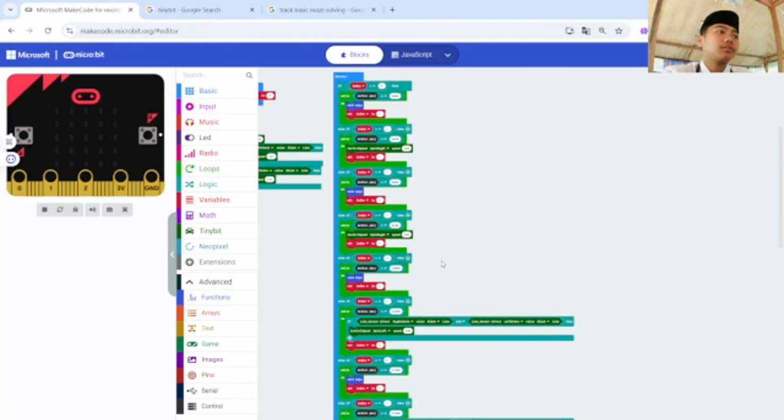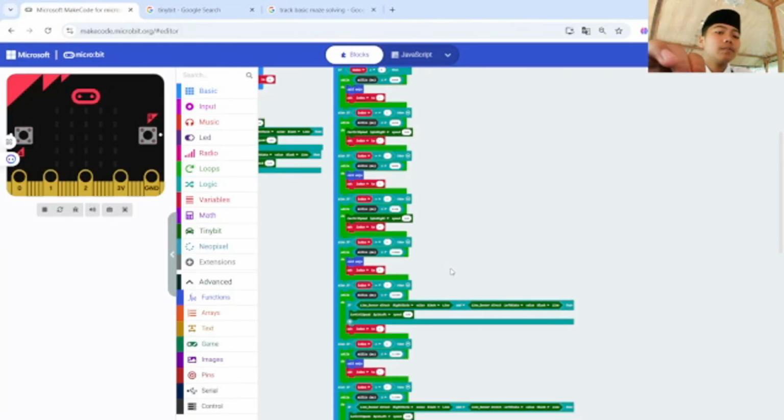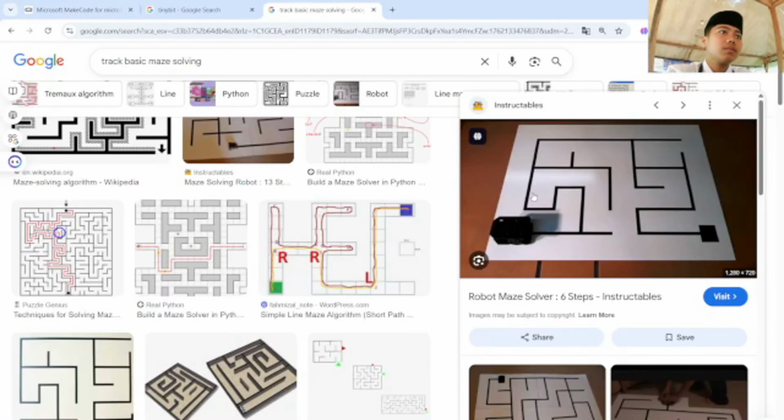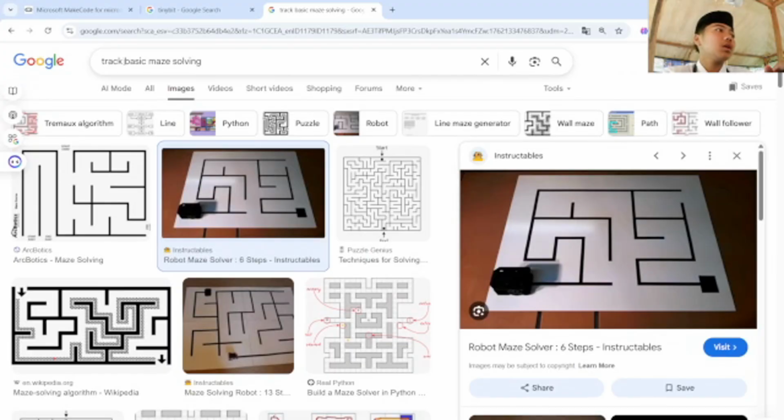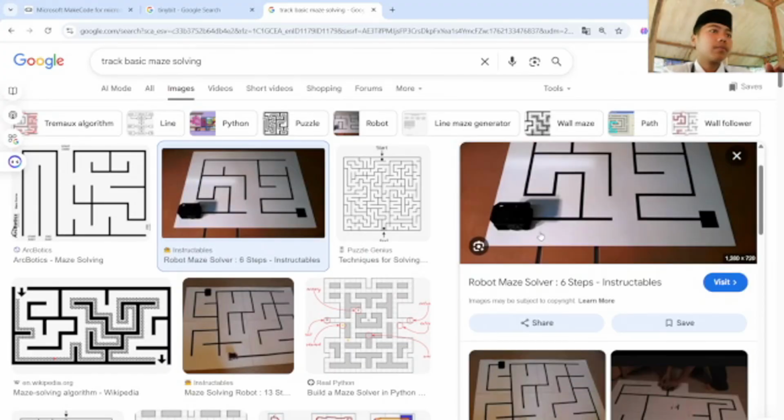The Tinybit will also detect the colors of the line, because a basic track for math solving usually has only black and white colors. You can search on Google for basic math solving track like this.